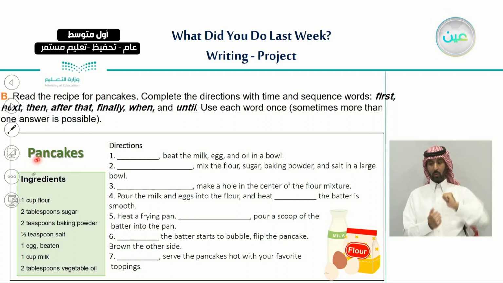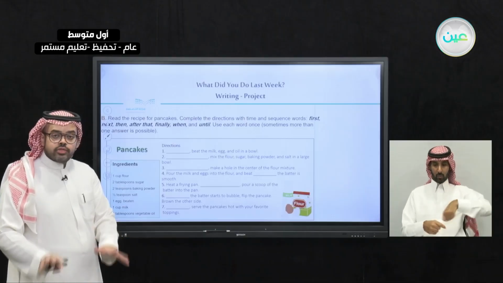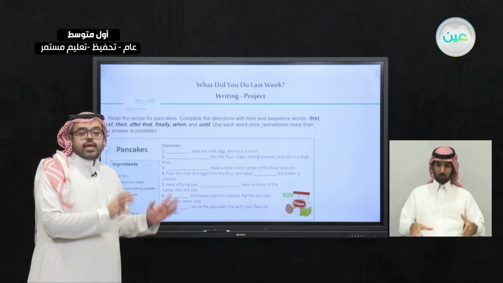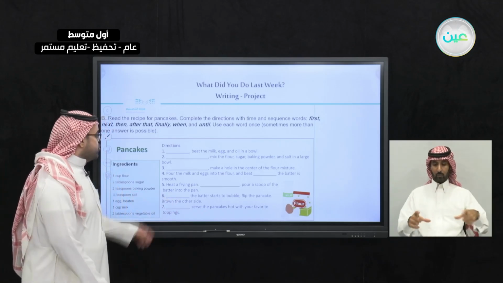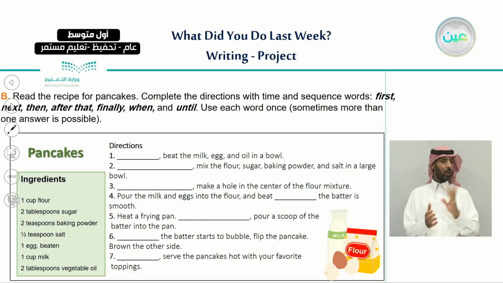So these are the ingredients, the things that we need to see on the table in order to make a pancake. And these are the directions. Here, as you can see, we have 7 directions, or 7 instructions, that we need to follow one after one.